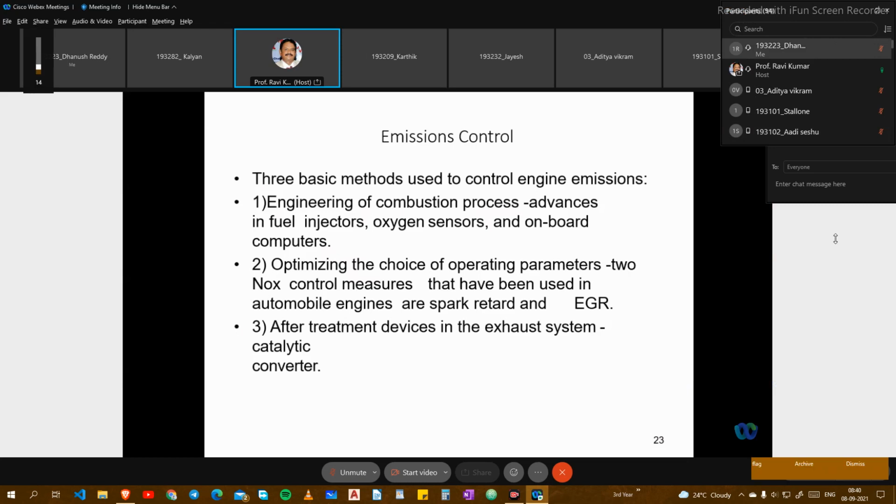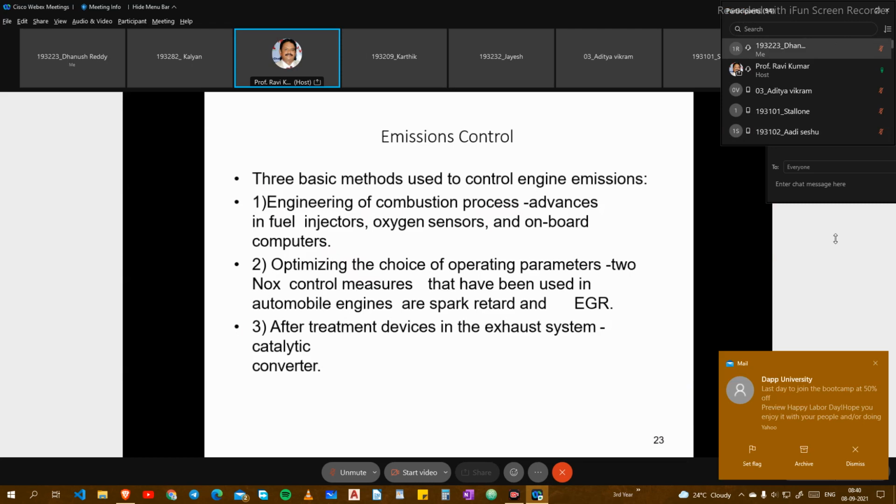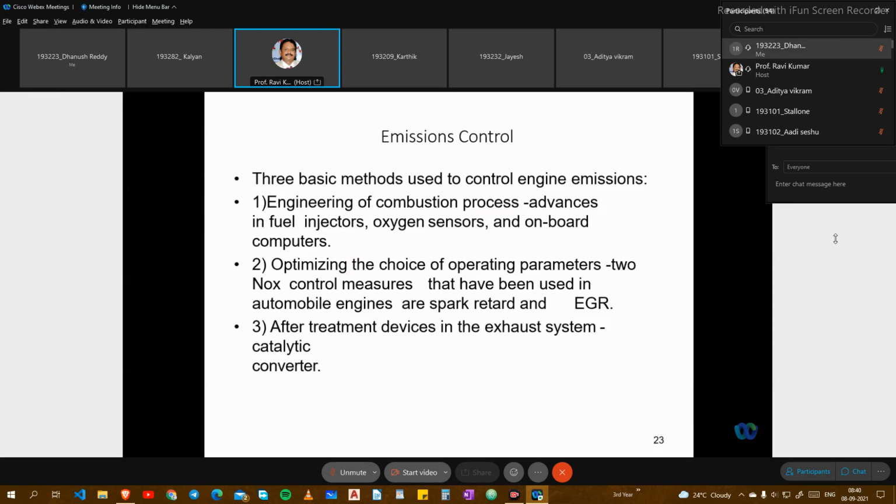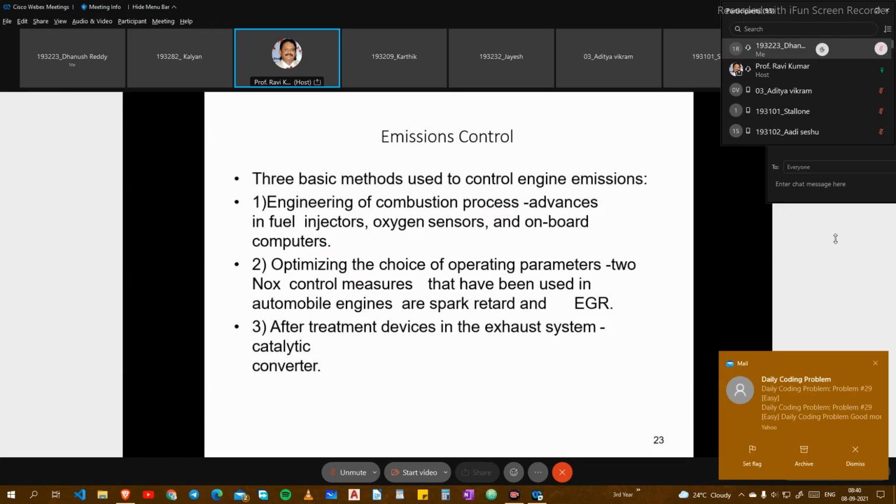An oxygen mask will be used, and oxygen will be given to the patient to recover very fast. In a similar way, engines also have air breathing, and for that we have oxygen sensors. Onboard computers will be arranging the first method. And the next one is optimizing the choice of operating parameters.